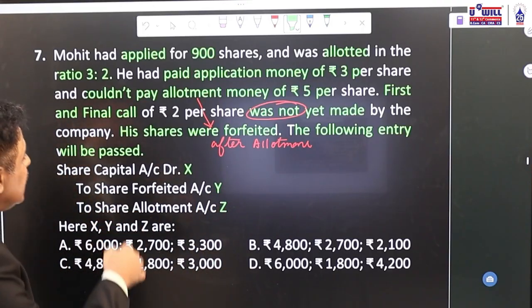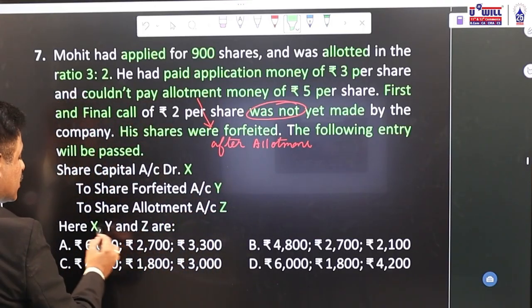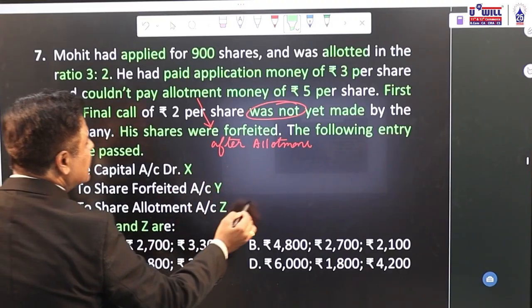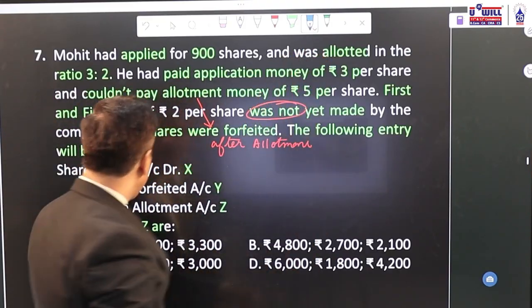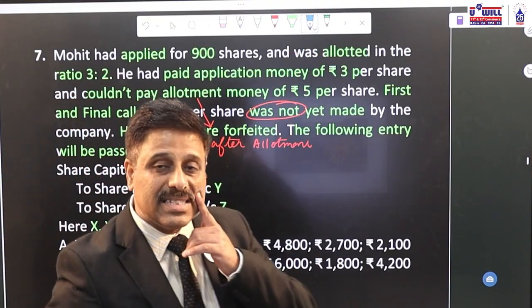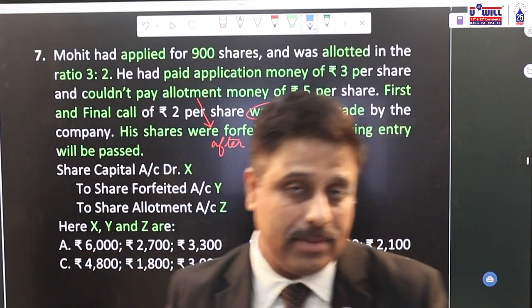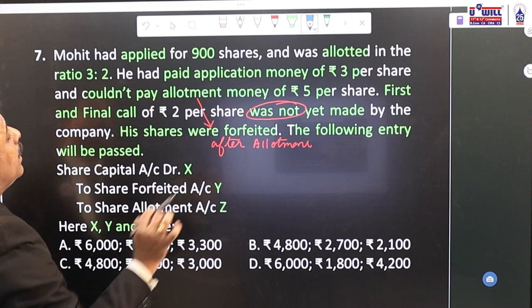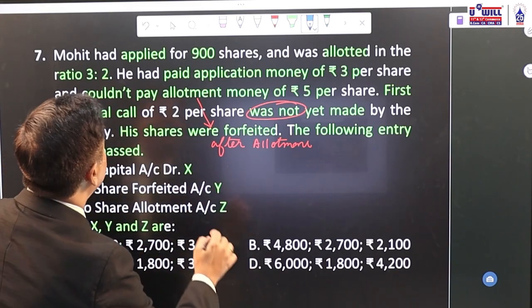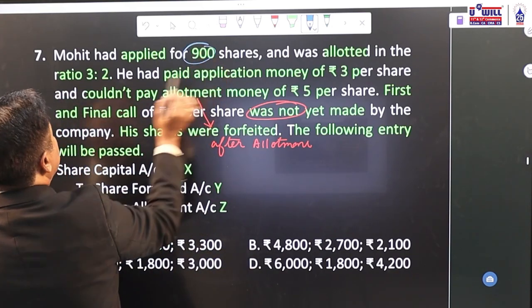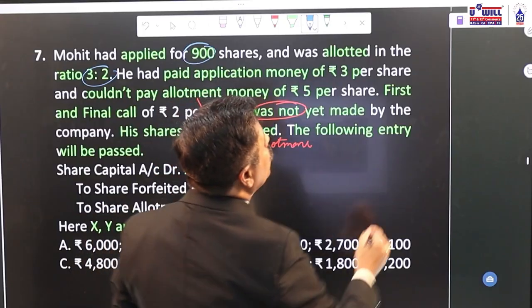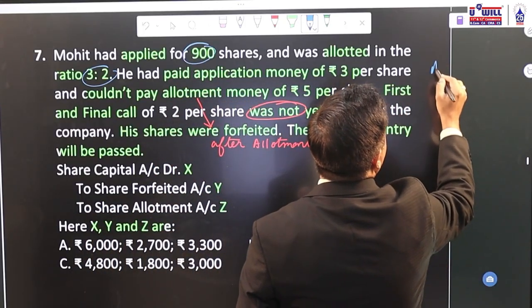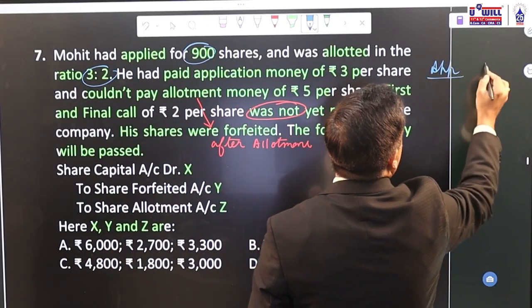Now, how do you find these amounts? You are asked X, Y, and Z, these amounts. How do you find them? Share capital account we always debit with called up capital. First of all, how many shares are forfeited? Not 900, because he is allotted in the ratio of 3:2.